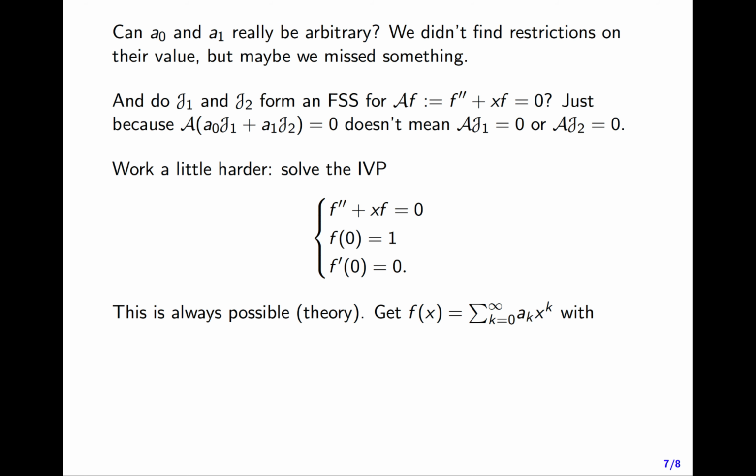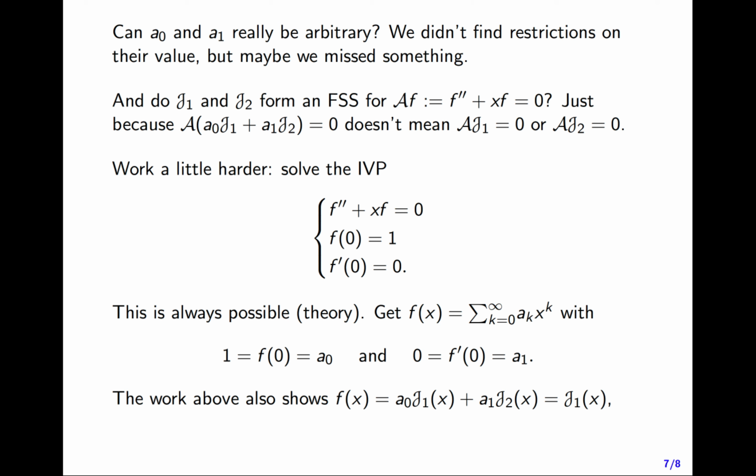And Fuchs's theorem tells us that this solution f has to have a power series expansion centered at 0, which will converge for all x. So we can write f of x as the sum from k equals 0 to infinity of ak times x to the k. And in particular, we know what some of those coefficients are. Because this is an initial value problem, we know 1 is equal to f of 0, and f of 0 is the number a0, and 0 is equal to f prime of 0, and that's the number a1.